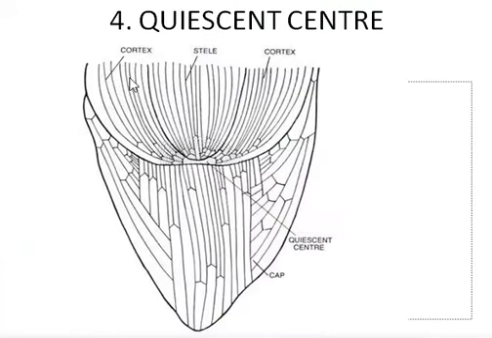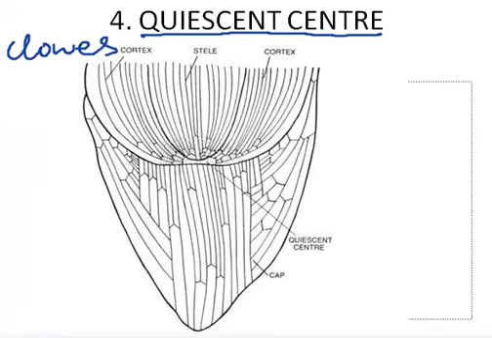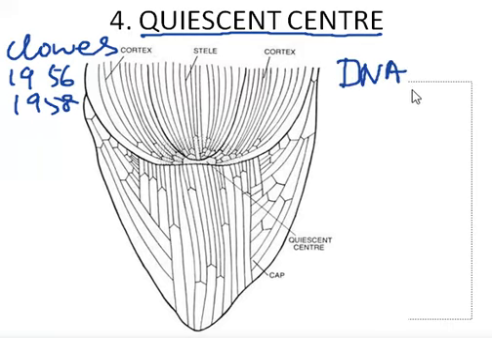The fourth theory is the quiescent center. This theory was proposed by Clowes in 1956 and 1958. While making autoradiography studies of DNA synthesis in the root tip of Zea, he discovered a central cup-like region of cells lying between the root cap and the active meristematic region.